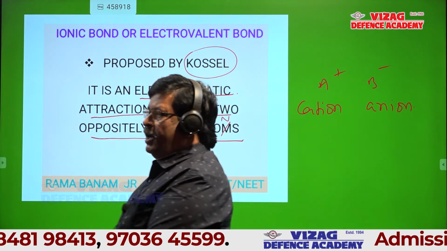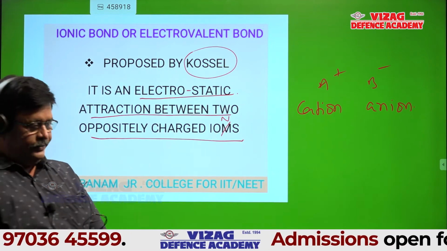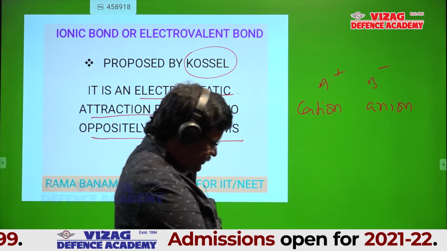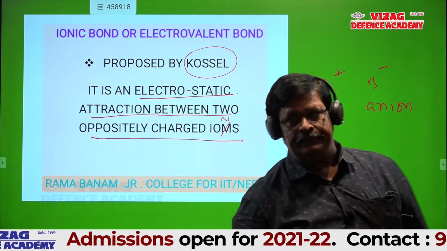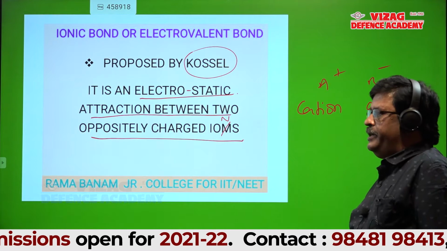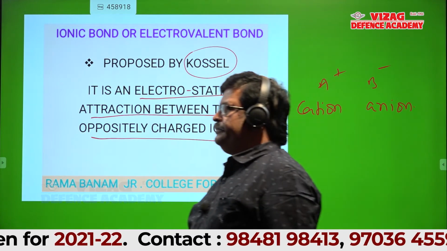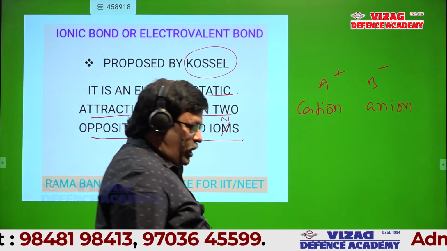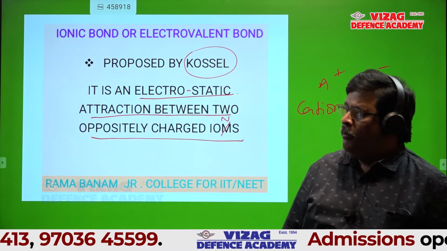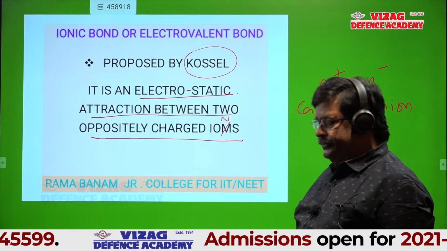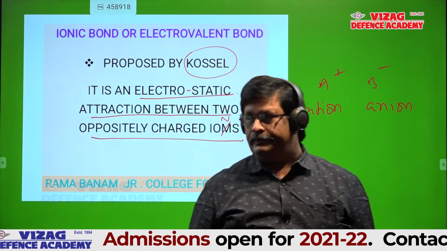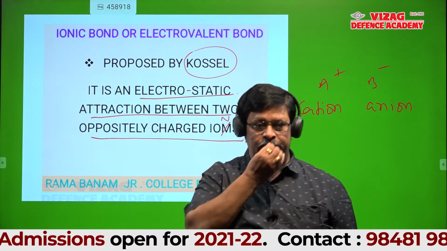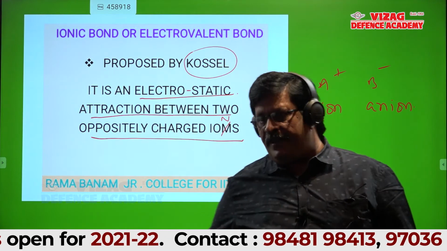Ionic bond or electrovalent bond. That is the heading. Yeah, this is the first slide. Ionic bond or electrovalent bond. Point number 1. Proposed by Kossel. Write the definition.